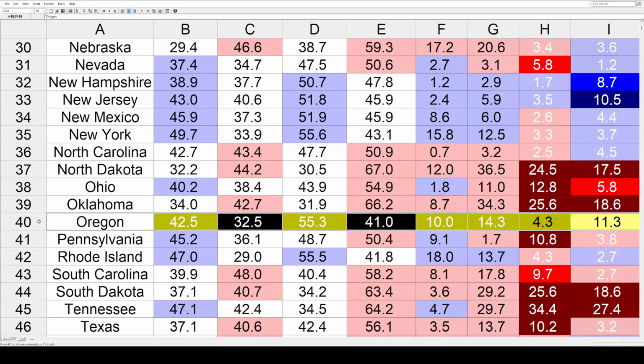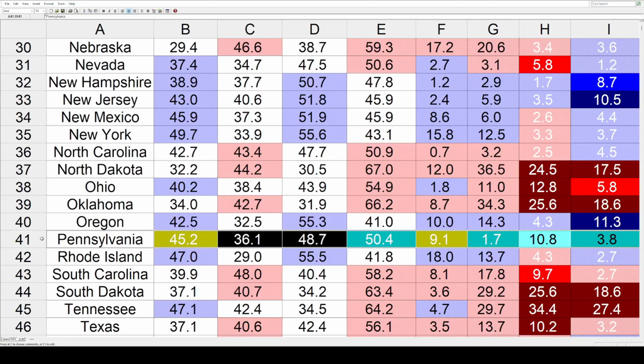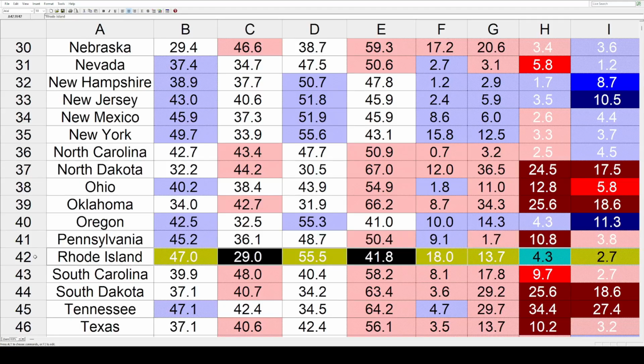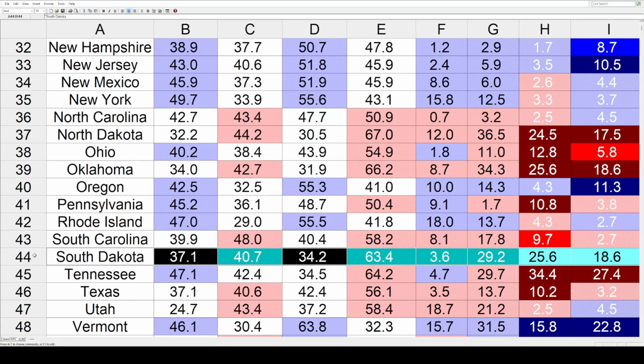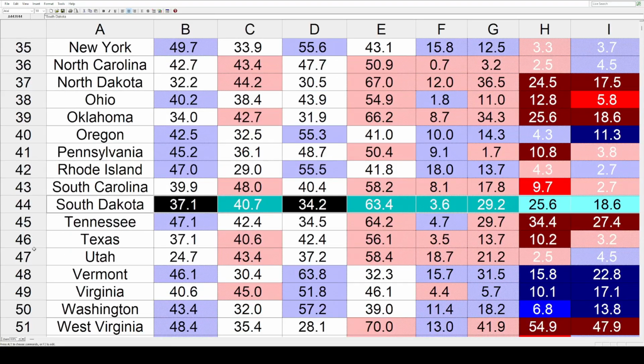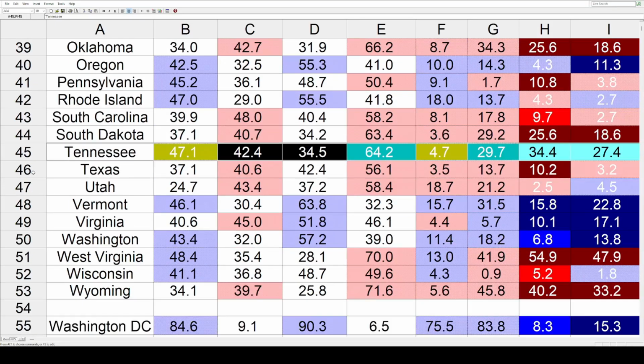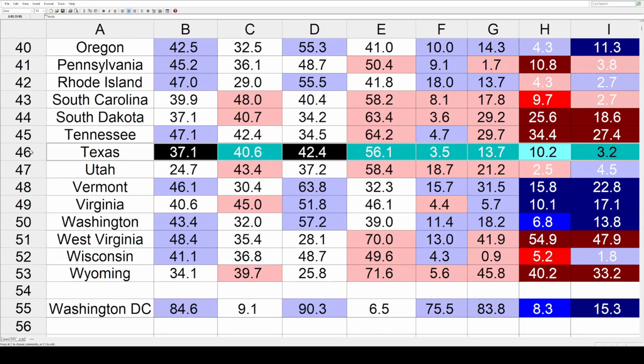Oregon got bluer at 11.3. Pennsylvania got redder by 3.8. Rhode Island trended bluer by 2.7. South Carolina had the same 2.7 toward the Republicans. Also in that direction, it's South Dakota at 18.6, Tennessee 27.4, and Texas a milder 3.2.